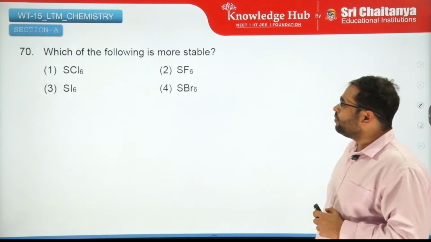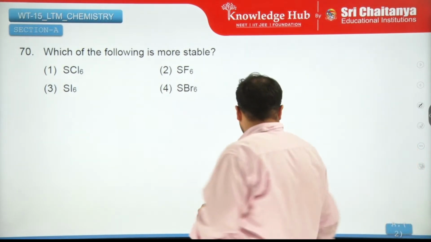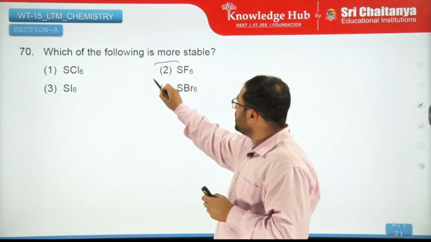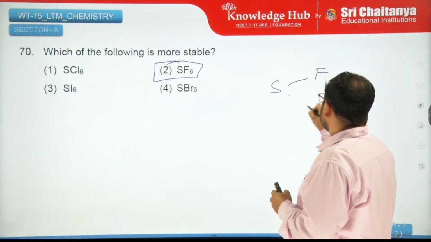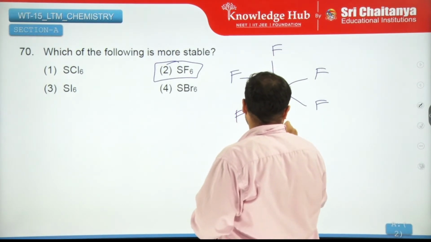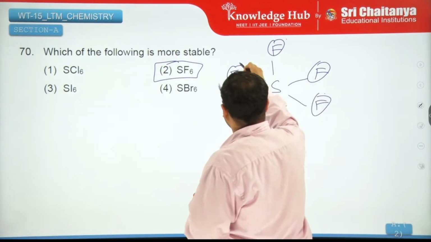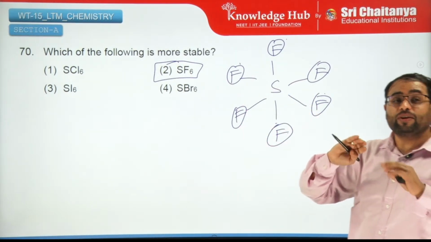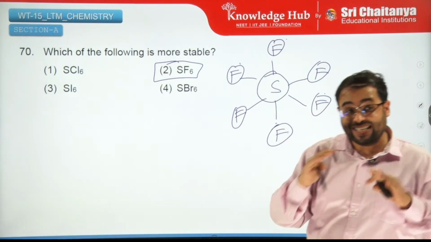Okay. Moving on. Which of the following is more stable? The most stable in this is this. Why? Because it has an octahedral geometry. Right? And fluorine sizes are small. Because of the small size, they are able to arrange 6 fluorine atoms around a sulfur atom easily.